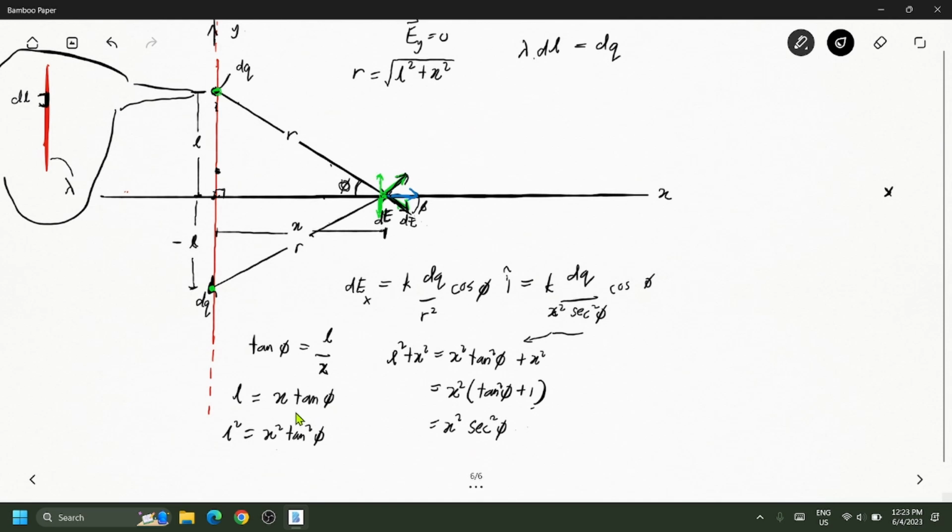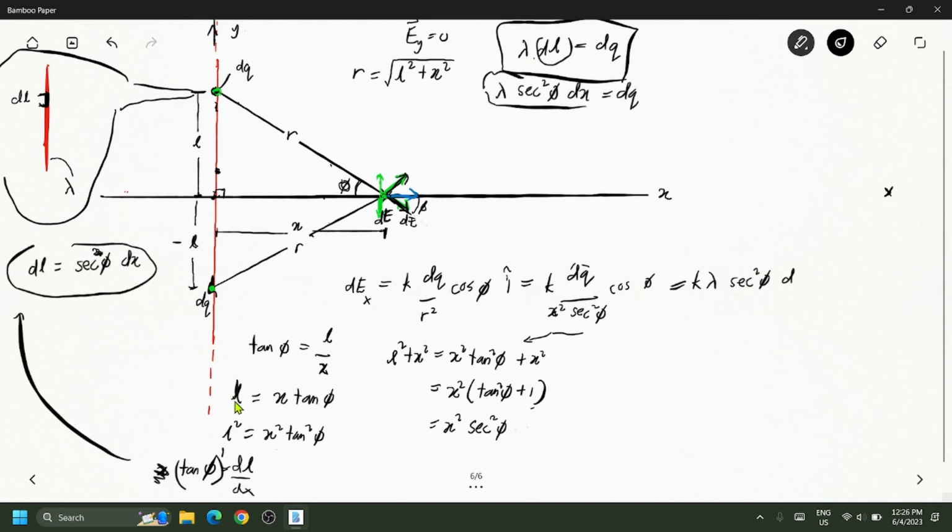But from the equation here, I need you to keep this first, okay? So we want to avoid dl. So we have x tangent of phi equals L, am I right? This is not dx, okay?